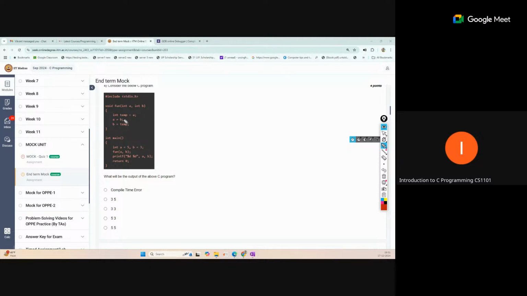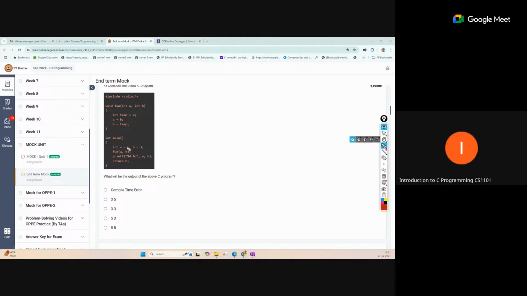If you see, temp equal to A, A equal to B, B equal to temp. This is performing swapping. So 5 and 3. Why is this 5 and 3, not 3 and 5? Because the variables a and b are block variables, so they won't get updated when fun is called.